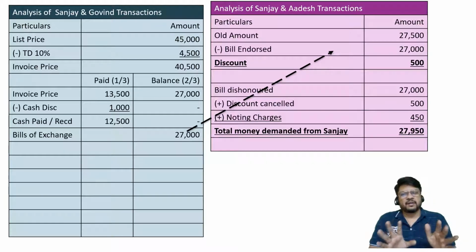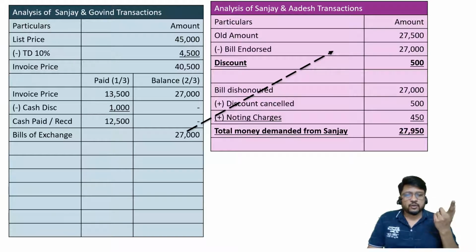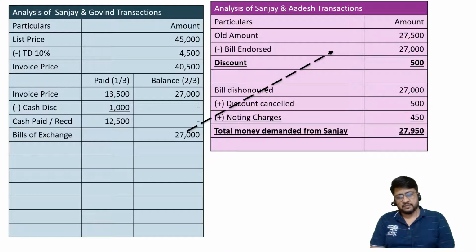Adesh is not at all interested in who is accepting the bill. He is just saying it's a bill of exchange covered under the Negotiable Instrument Act. It can be used for the purpose of transaction. I am happy. It is as good as cash. That's why I'm ready to give you discount. He did not see also who is Mr. Govin and what is his signature and other things.